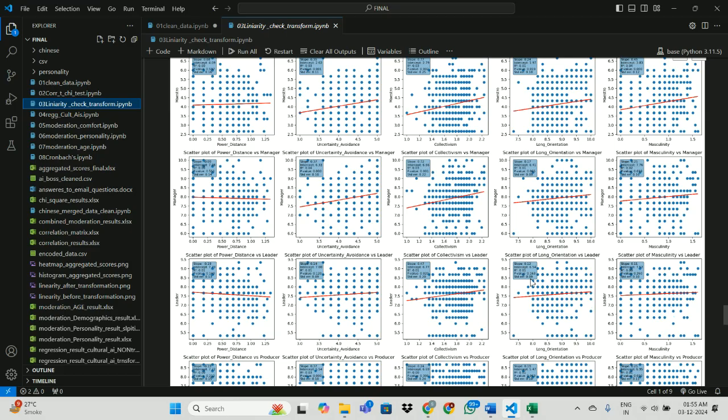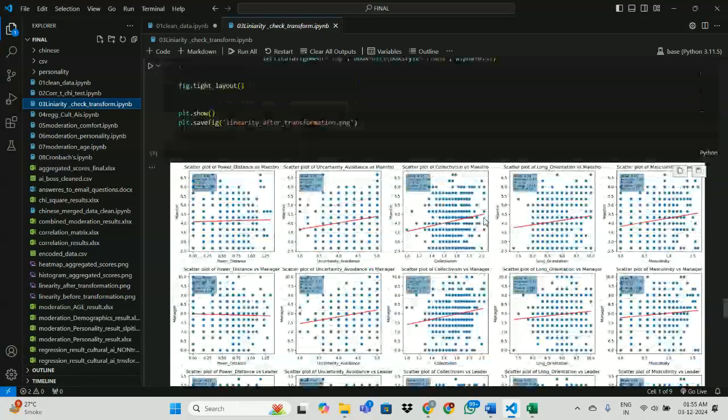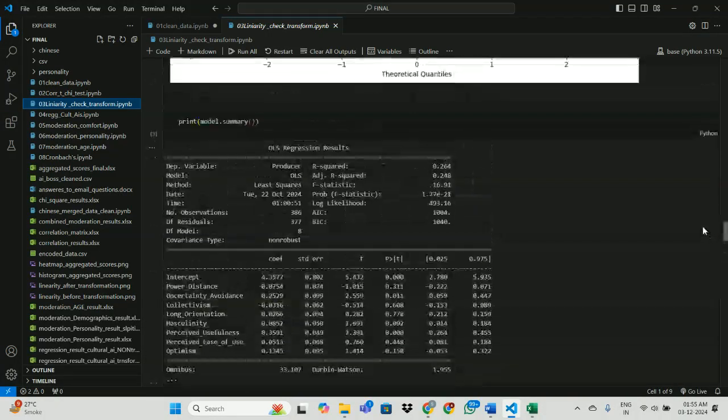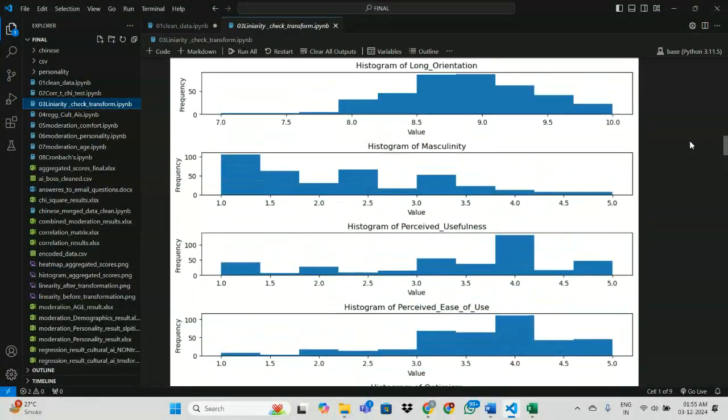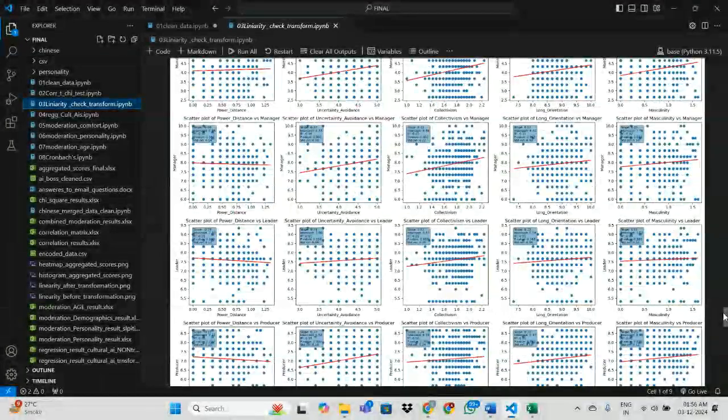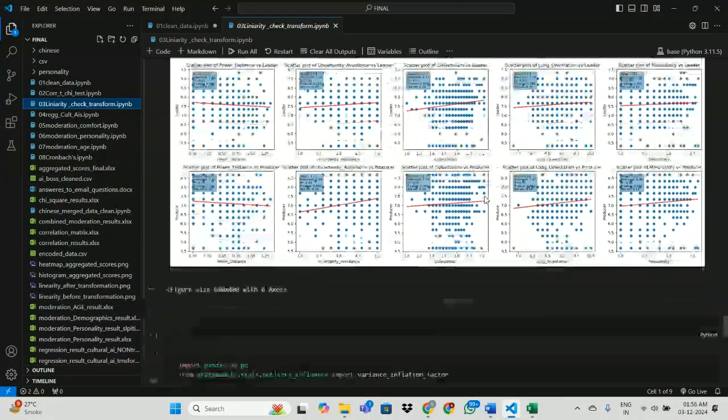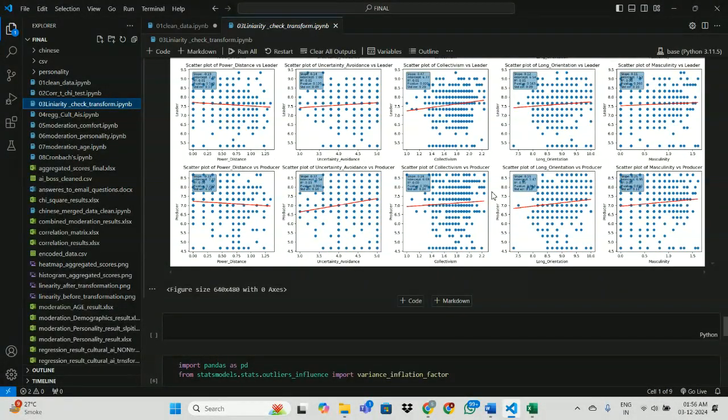Then we performed the linearity check, which helped us to understand the trend of the data. This also helped us to understand if the data is normally scattered or not. We can see clearly that most of the lines in this graph are mostly horizontal and have very little trend to decide the flow of the data.